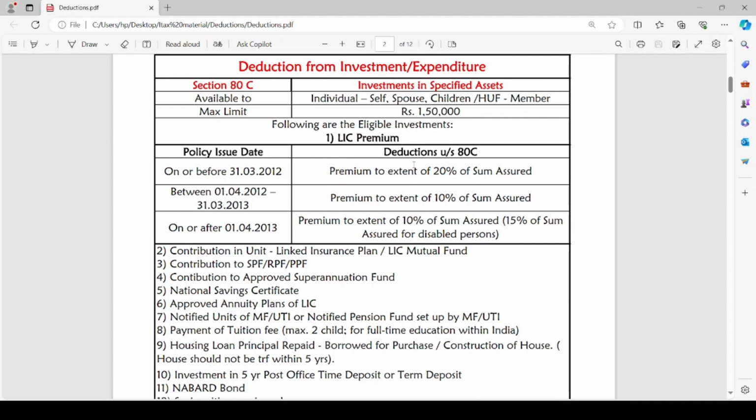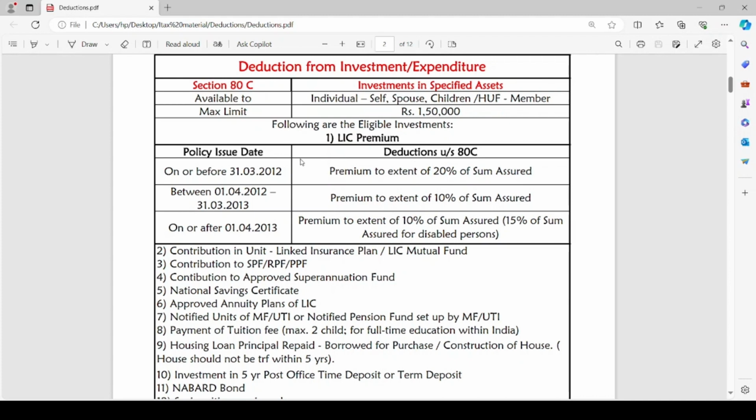If the policy issue date is on or after 1st April 2013, premium to the extent of 10% of sum assured can be claimed under 80C, but in case the policy is taken on any disabled person, this limit will be 15% of sum assured. That means the deduction on premium paid to the extent of 15% of sum assured for disabled persons can be claimed.